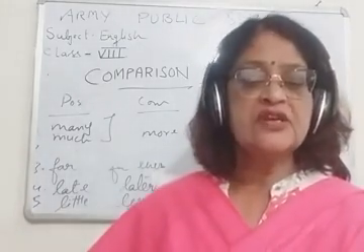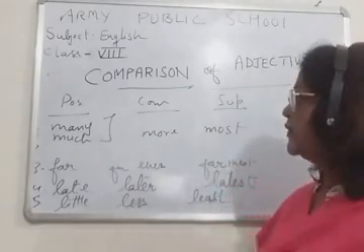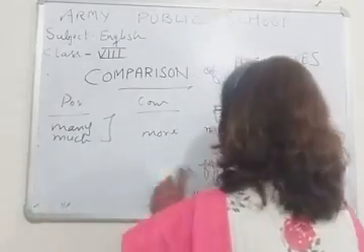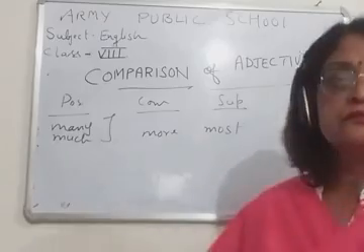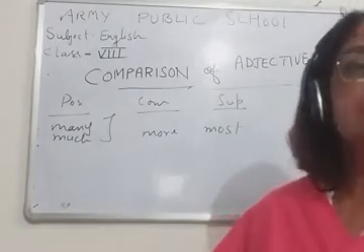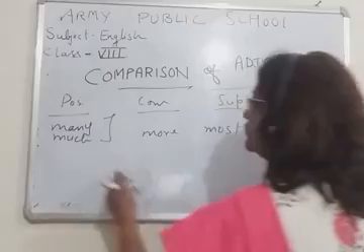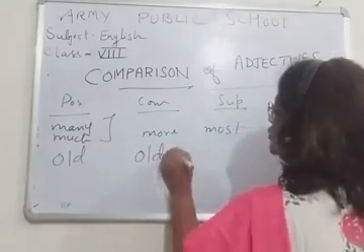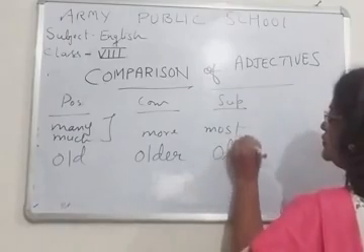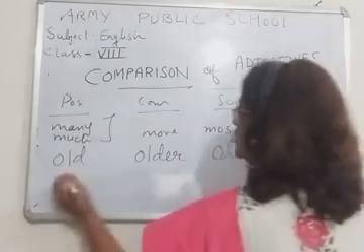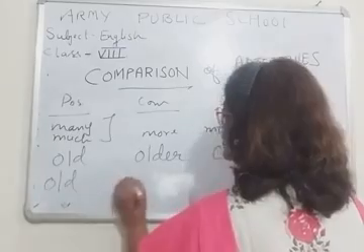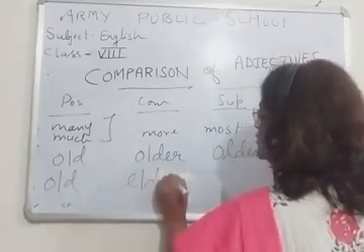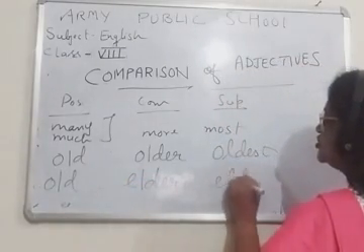Okay, then children, old, older, oldest. Old, elder, eldest.